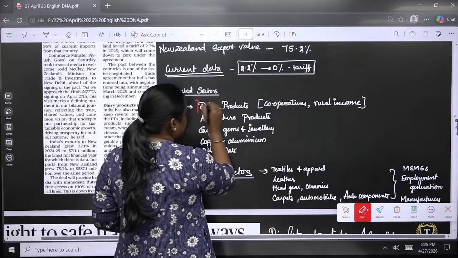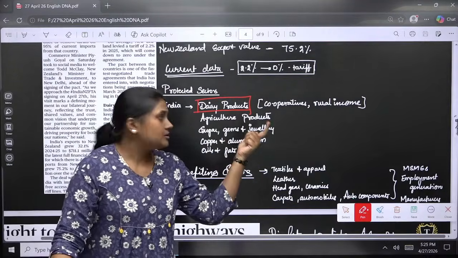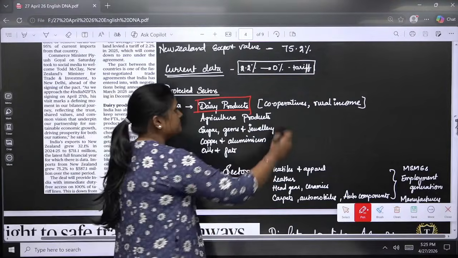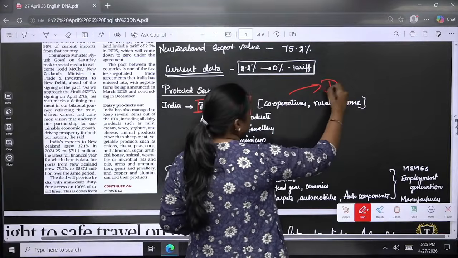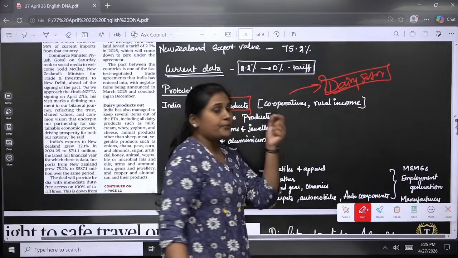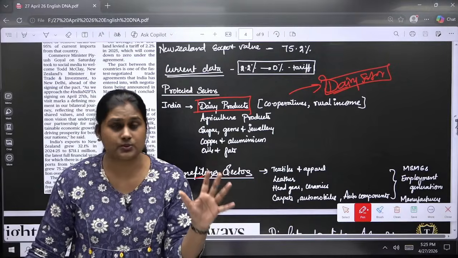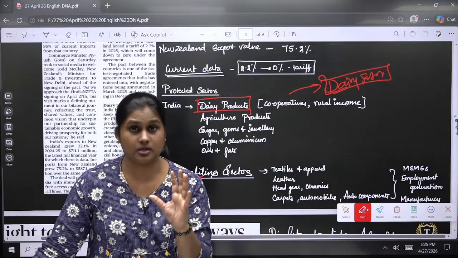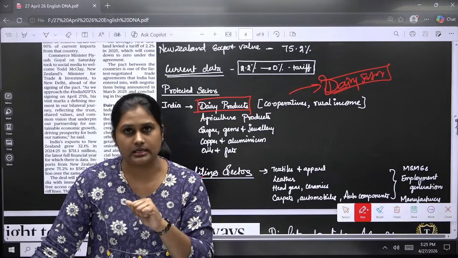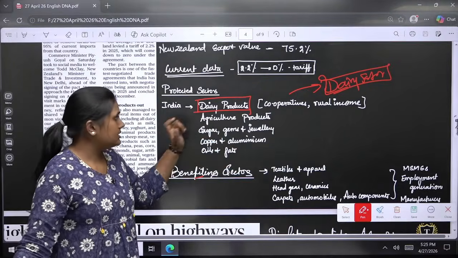India will be protecting its own dairy products, where our cooperatives like Amul and also the rural income will be protected. Apart from that, the farmers and the dairy sector will have protected areas in the domestic market, because New Zealand has such varieties of dairy products, and they are also much cheaper. If that infiltrates when those products come to India, our rural income will go down. So we have protected our dairy sector.